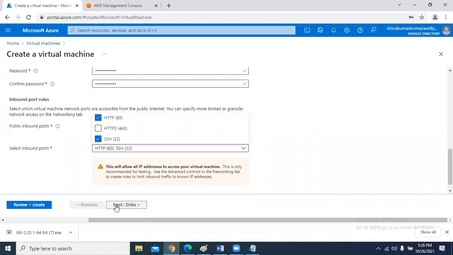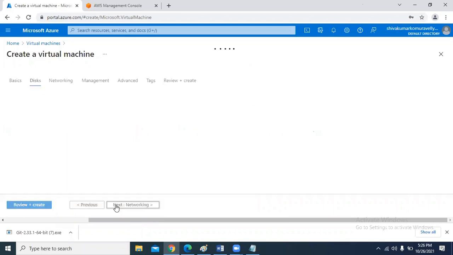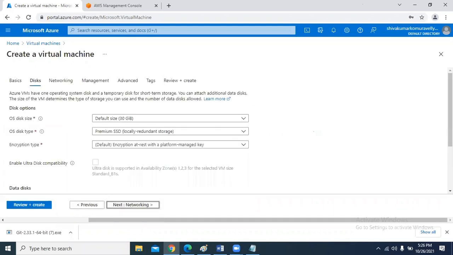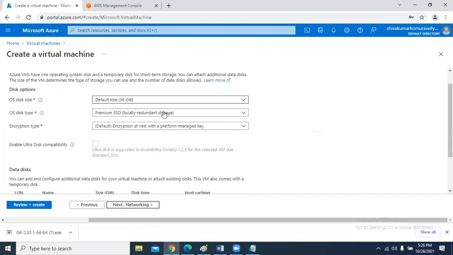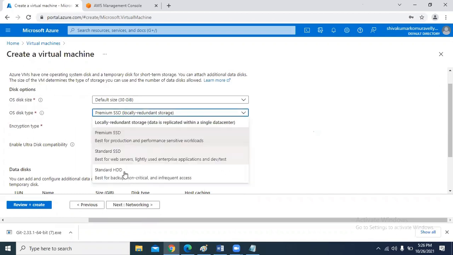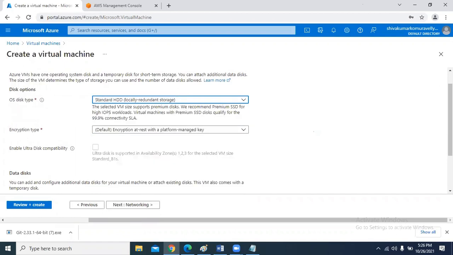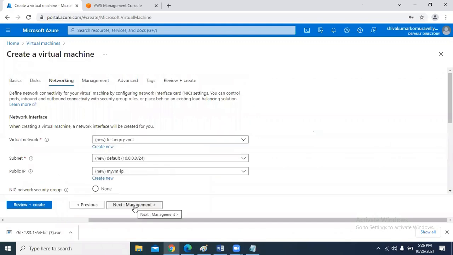Go to the disk section. Presently, we don't know anything about disks. A separate session is there where we are going to discuss disks clearly. For now, select standard HDD, which is cheaper. Even in your free tier plan, don't use up your free credit by selecting a costly hard disk, because this is not our production. Just for practice purposes we are using this. So select standard HDD. Networking we did not cover because this is a very basic thing.